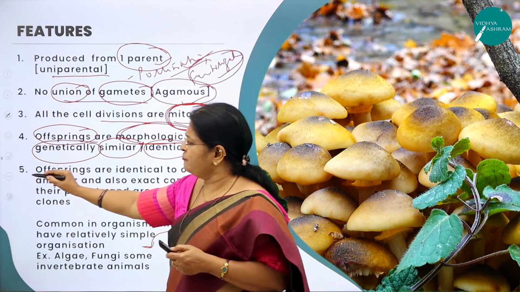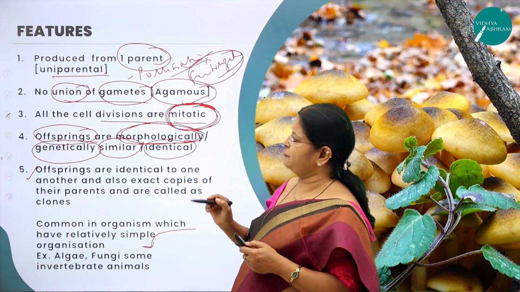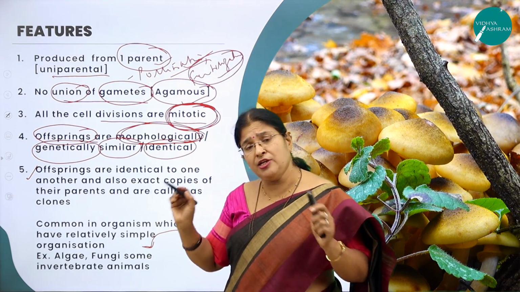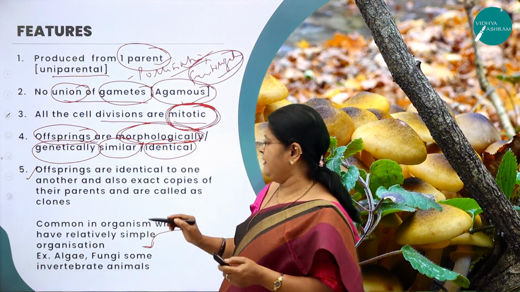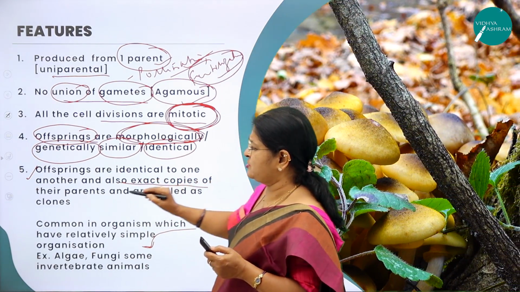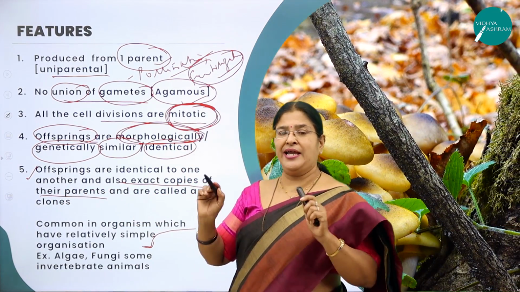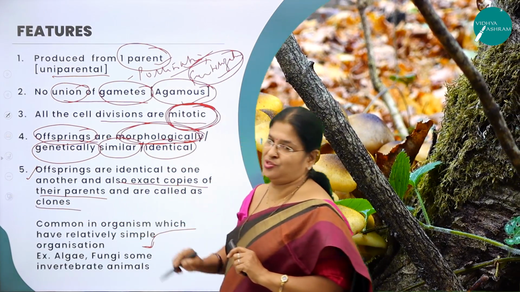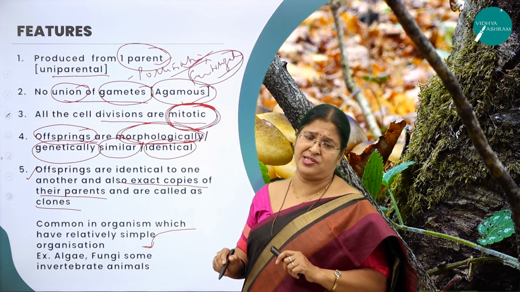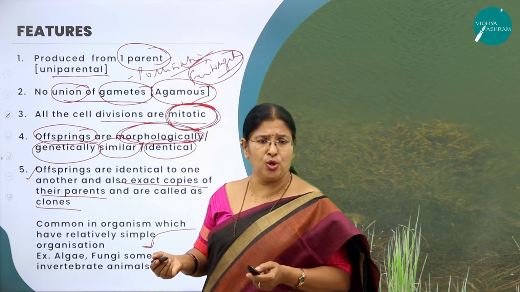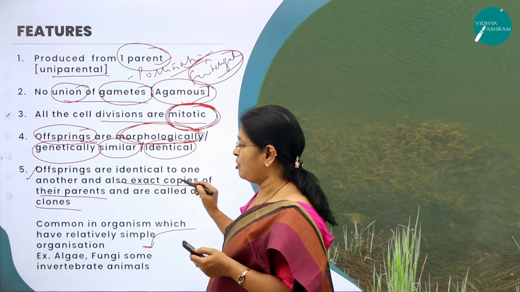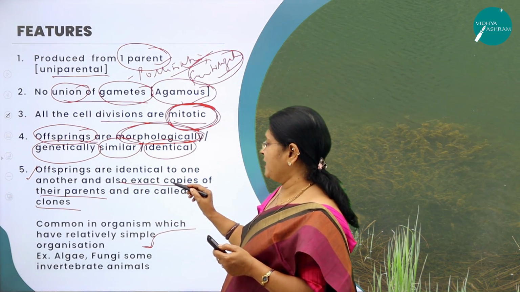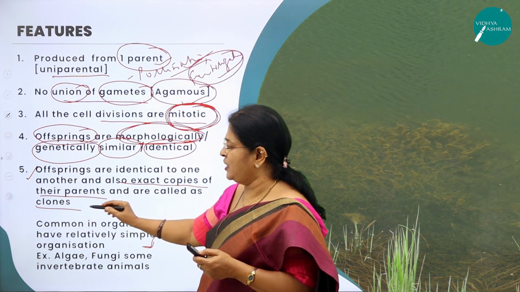Right. Moving on to the fifth point. What is the fifth feature then? Offsprings are identical to one another. All the offsprings are almost similar and they are also exact copies of their parents. So they are like Xerox copies of their parents. Hence we use a word called clones. This is a question which is commonly asked for 1 mark. What is a clone? It is an exact copy of their parents. Or offsprings that are identical to one another and also exact copies of their parents are called clones.